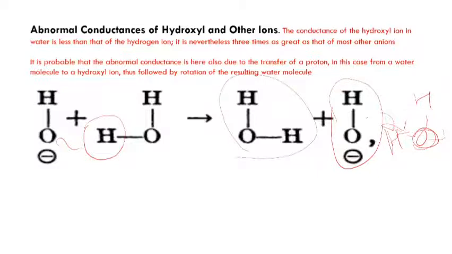Here the conductance of hydroxide ion in water is less than that of hydrogen ion. It is nevertheless three times that of the anions. So it will be 3 times higher than any other anions, but lesser than that of the H plus ion in water.